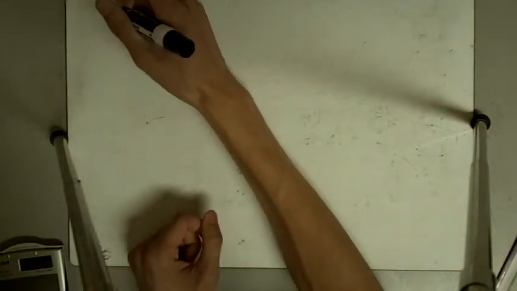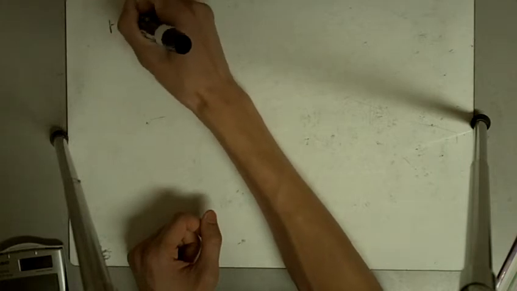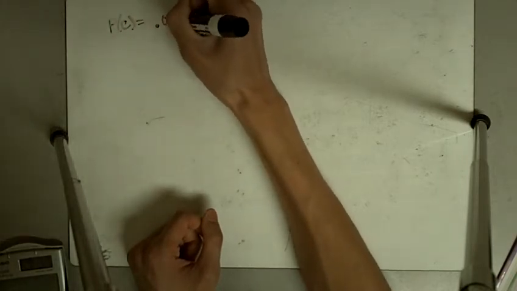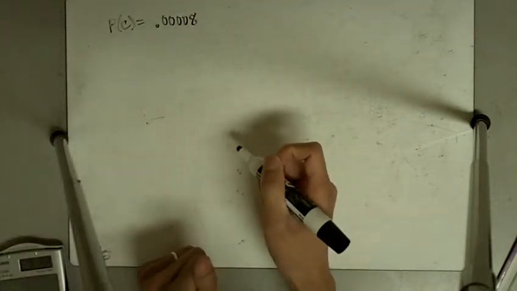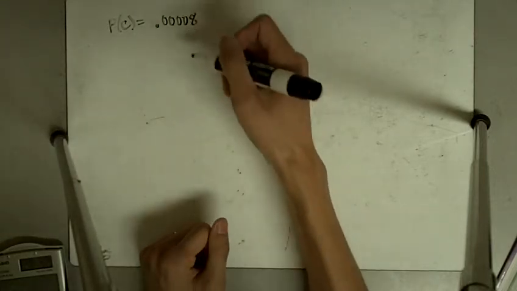Alright, so it says about 8 women in 100,000 have cervical cancer. So the probability that someone has cervical cancer is about 0.00008. Okay, after the decimal, 4 zeros and then 8.